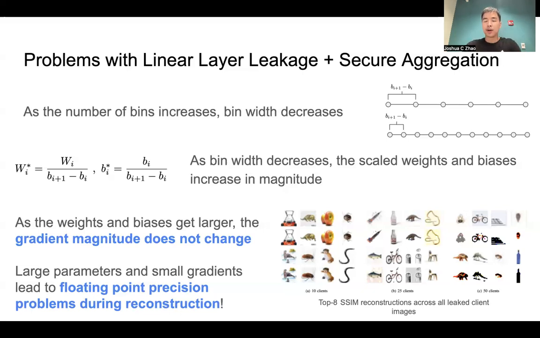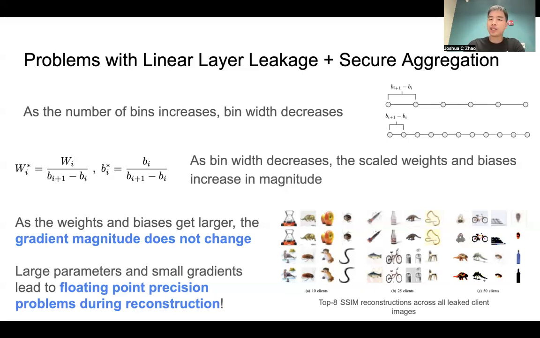Now, herein lies the problem. As you increase the number of neurons, the number of bins, the distance between these subsequent neuron biases becomes smaller and smaller. With two clients, it's not a big deal, but as it goes to 100 clients or potentially even more, this becomes very, very small. And now with the scaling of the weights and biases, these values actually become very, very large.